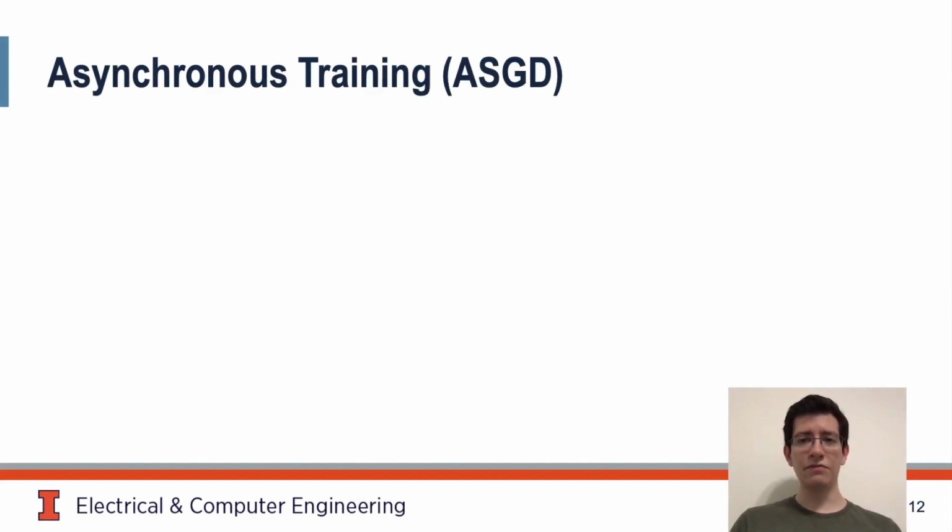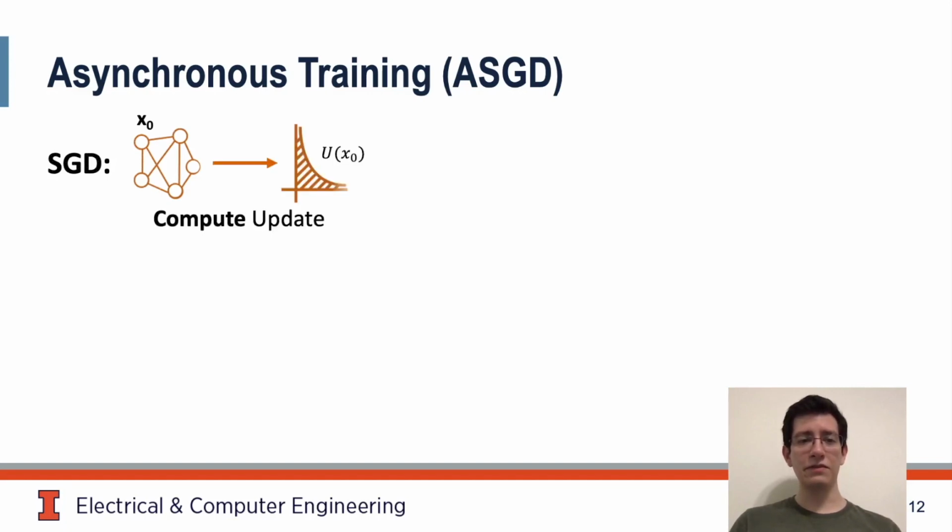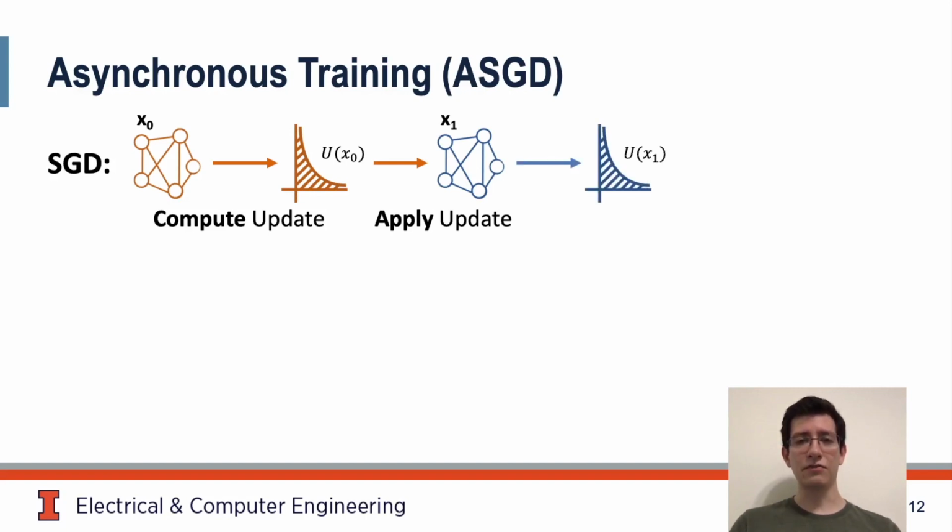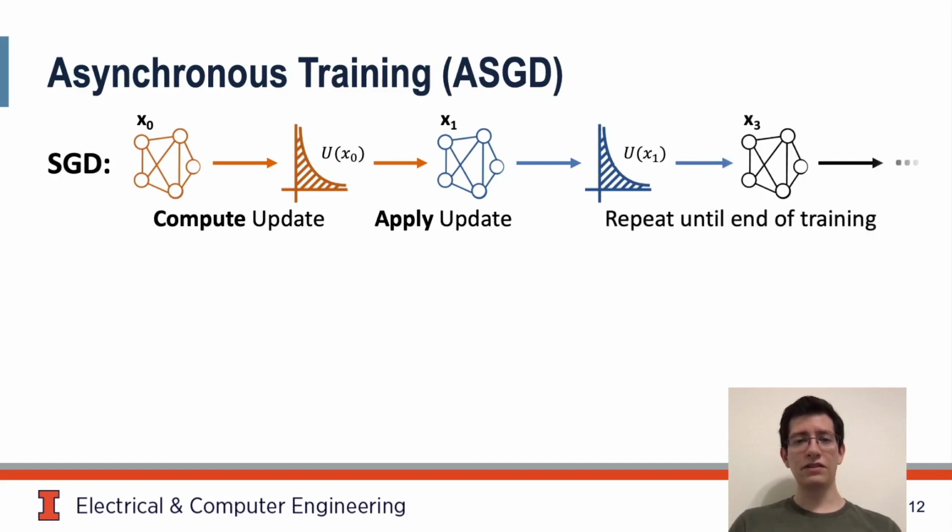SGD has a sequential dependence between updates. So if we start at this state x sub 0, we're going to compute an update u of x sub 0 and accumulate it into our model, changing our state from x sub 0 to x sub 1 before we can start computing an update u of x sub 1. Now we continue this sequential dependence until the end of training.